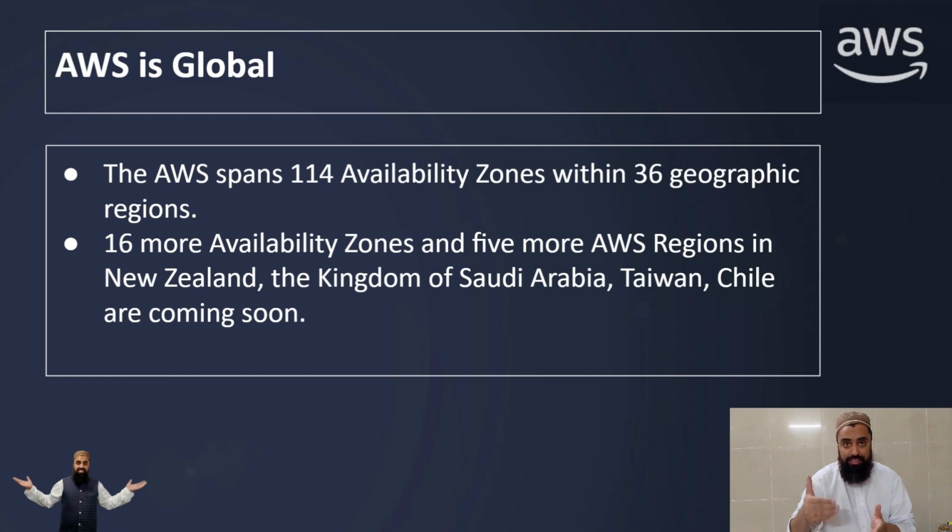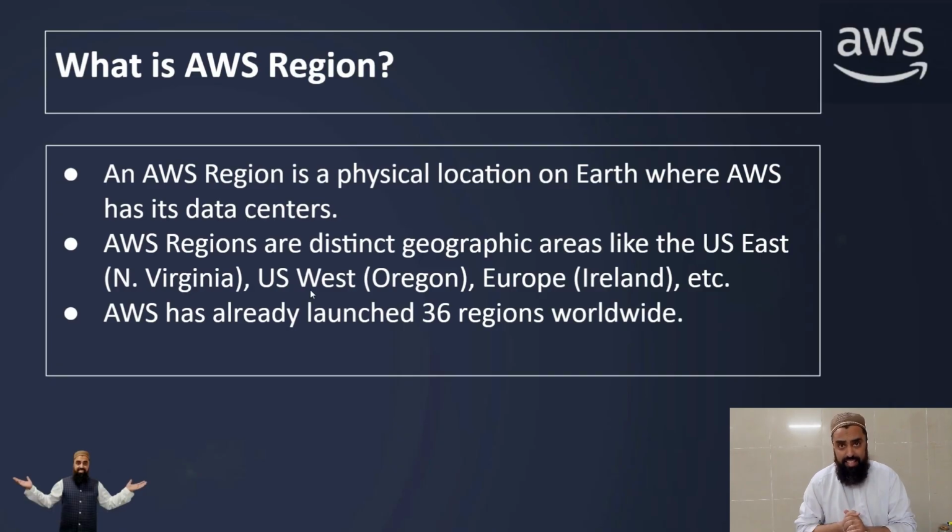Now we are going to discuss each term one by one. So what is an AWS region? We talked about 36 AWS regions. So what is actually a region? An AWS region is a physical location on Earth where AWS has its data centers.